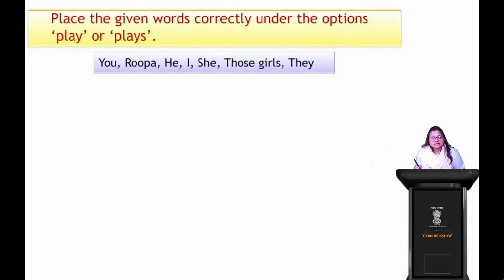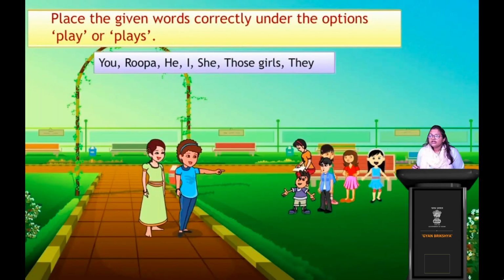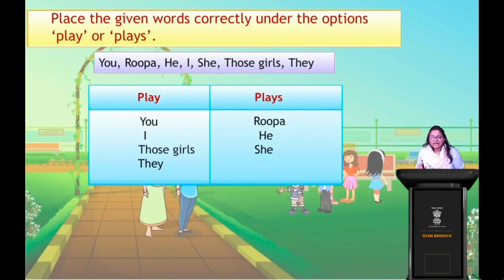And then we have they. So they means a lot of people in the church, right? So we have mentioned them as they. So they, play or plays? Exactly. They play, right? So you play, Rupa plays, I play, he plays, those girls play, she plays, and again, they play. This is what you have to understand and remember, right?